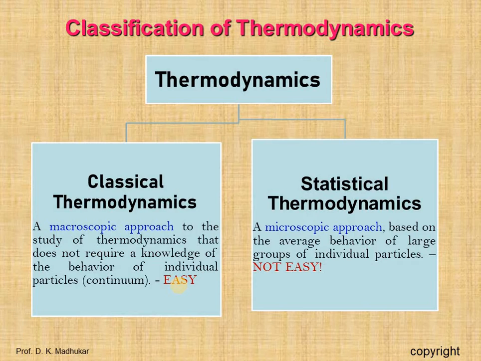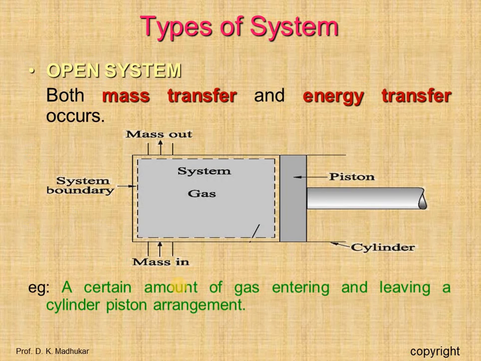Whereas in statistical thermodynamics, the approach considers that the system is made up of a very large number of discrete particles known as molecules. These molecules have different velocities and energies. The values of these energies constantly change with time. This approach of thermodynamics, which is concerned directly with the structure of matter, is known as statistical thermodynamics.